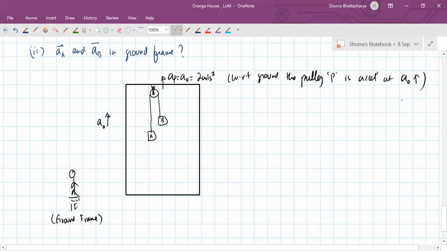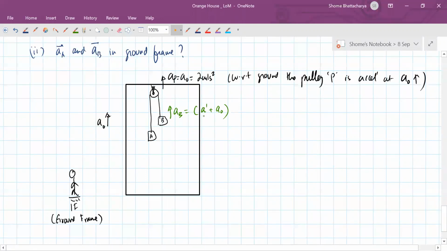Now with respect to that, see what will happen, how much will the acceleration of body A or body B become? Let's start with that. The acceleration of body B will become A prime plus A naught. The magnitude of the acceleration of B will become A prime plus A naught. Why? Because with respect to the pulley it was going up at A prime, and the pulley itself is going up at A naught upwards.